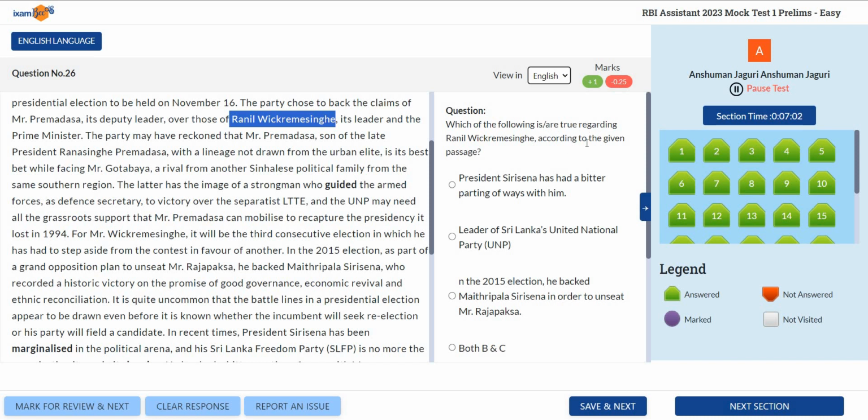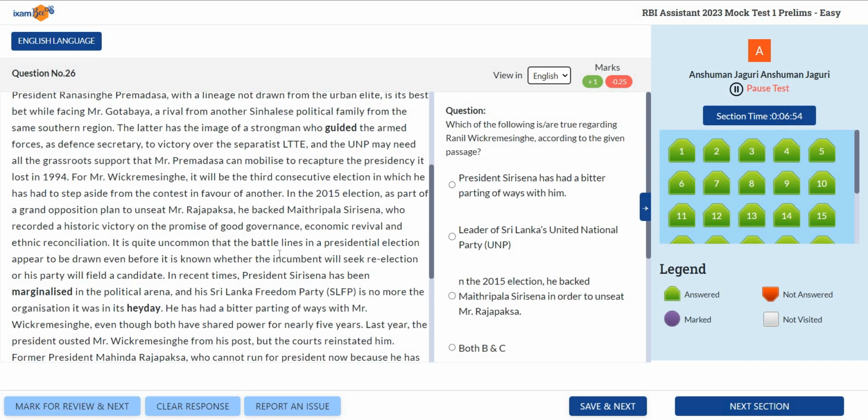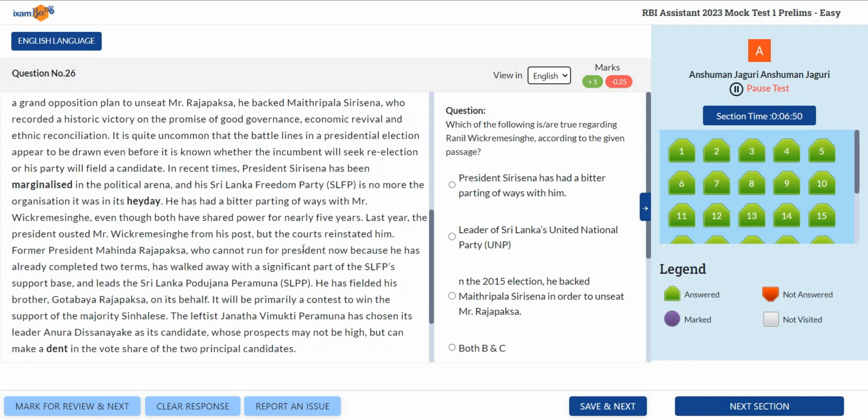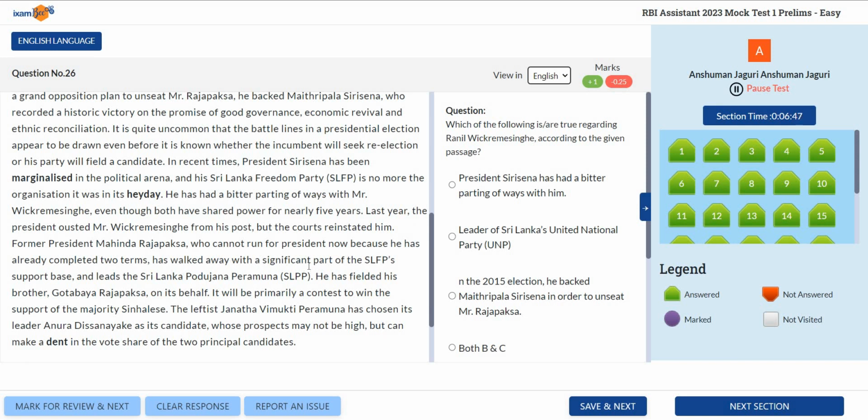Which of these are true according to the passage? The first says President Sirisena had a bitter parting of ways with him. Do we see any such statement in the passage? Let's find out. Take our time, don't worry, we have enough time.